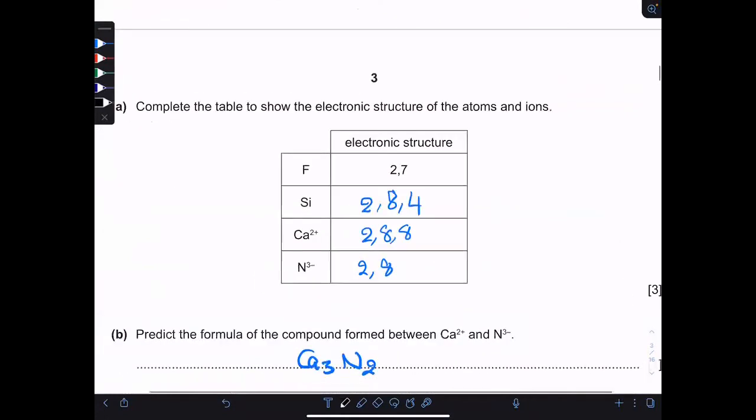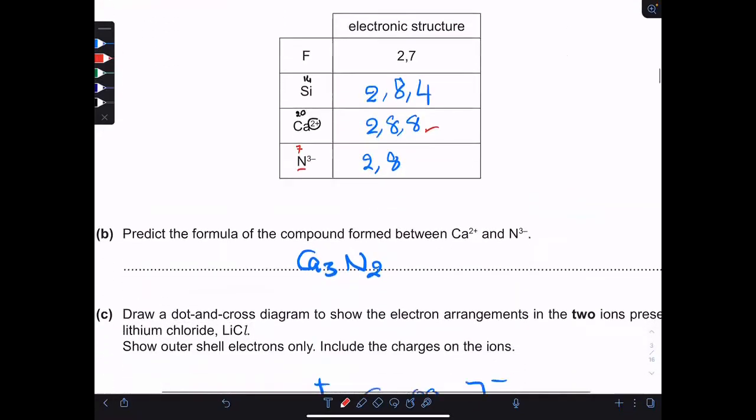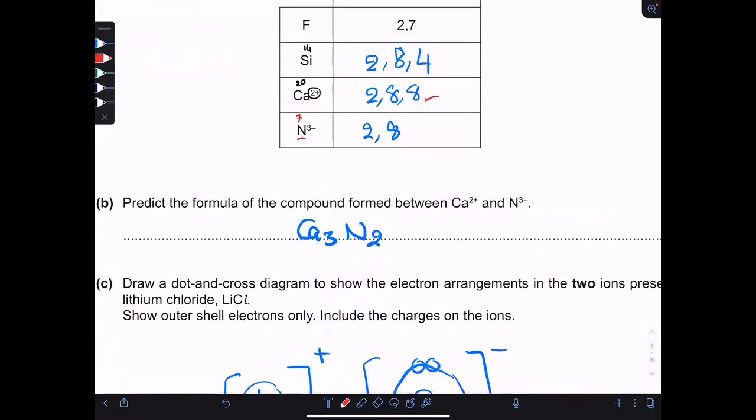Okay, completing the table, silicon has 14 electrons, so it's 2, 8, 4. Calcium has 20 electrons, but it's a positive 2 ion, so it lost 2 electrons, so it's 2, 8, 8 only. Nitride ion, nitrogen has 7 electrons, so it was a 2 and a 5, and then it gained 3 electrons, so it became 2 and 8. The formula of the compound formed between calcium and nitride is Ca3N2. You just switch the valencies.